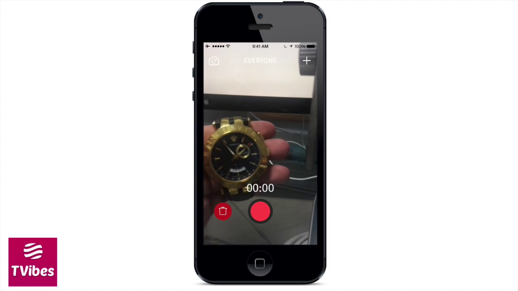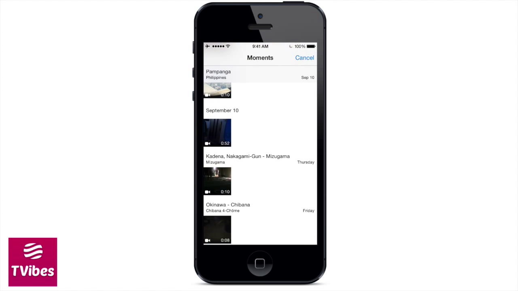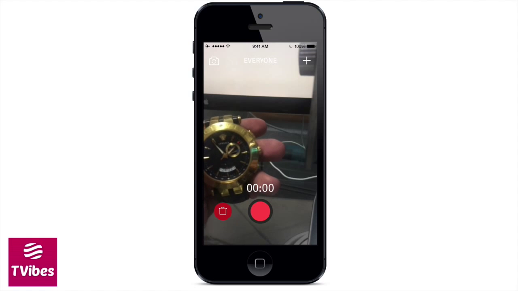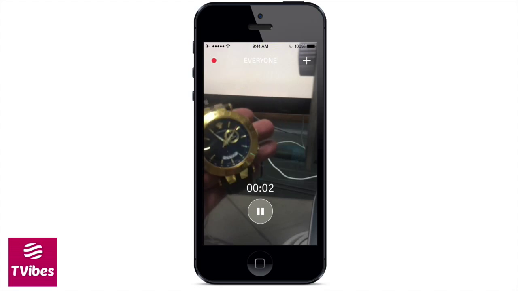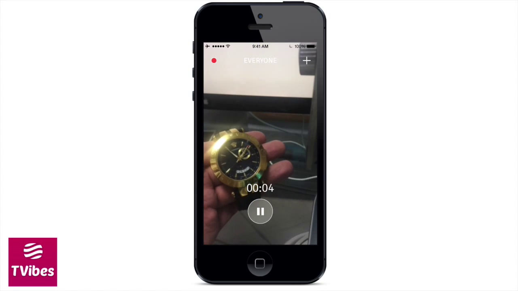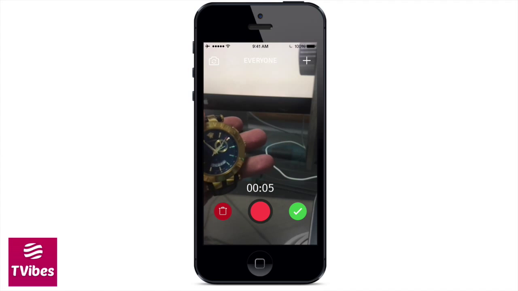Keeping in mind, you can use a front-facing or rear-facing camera, as well as capture video and upload video from your camera roll. So if I click on the plus icon in the top right, I now have the ability to go ahead and take videos that I've recorded previously. I can hit this record button, and you can see here I can display the watch as such, and I can hit pause at any time, and then choose delete or upload said broadcast.